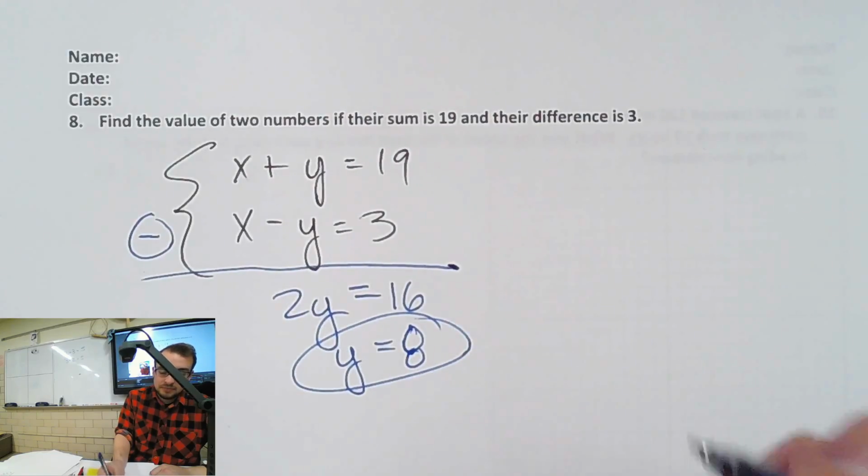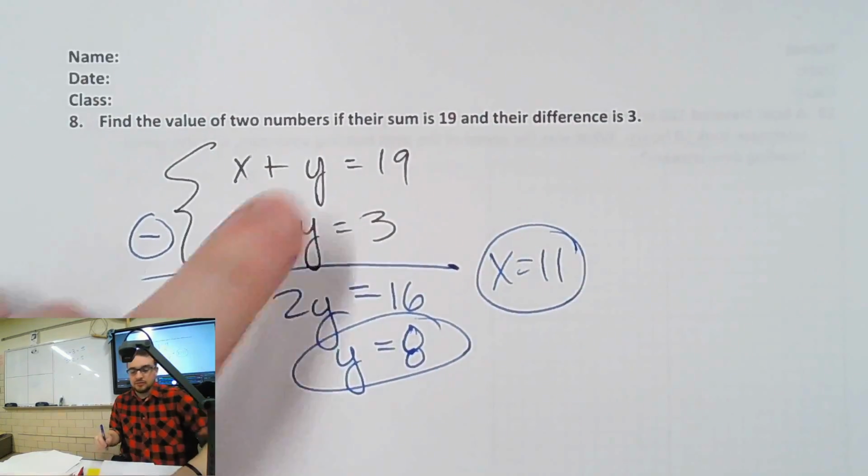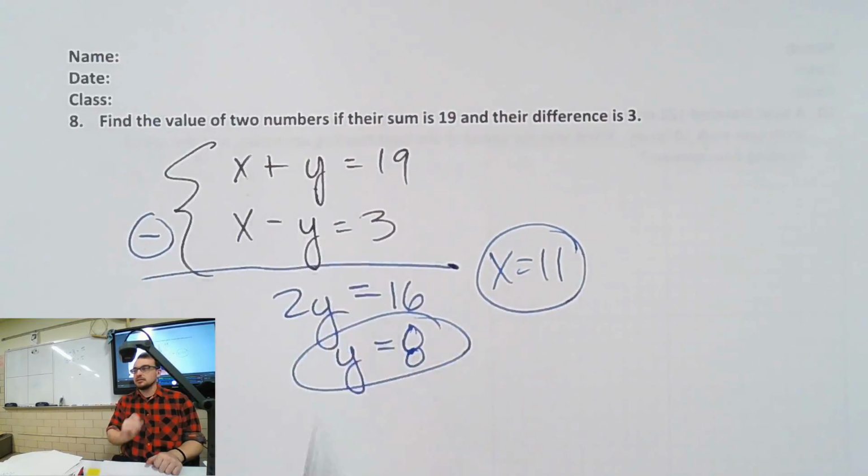What is x going to be? 11. You can plug it back in and figure that out if you wanted. Plug in, easy. 8, subtract 11. Yep, double negative.